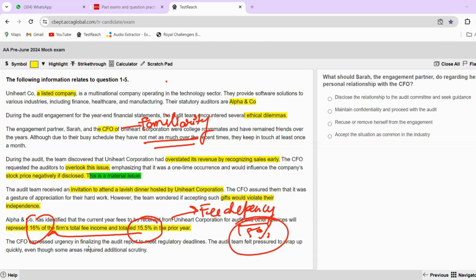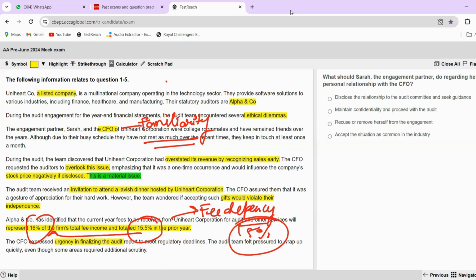The CFO expressed urgency. Again, alarm should ring in your heads. Urgency in the financial audit report to meet regulatory deadlines. The audit team felt pressured to wrap up quickly, even though some areas require additional scrutiny. So similarly, this is again your, which threat is it? It is your intimidation threat, right? Okay, so let's read the question first now.